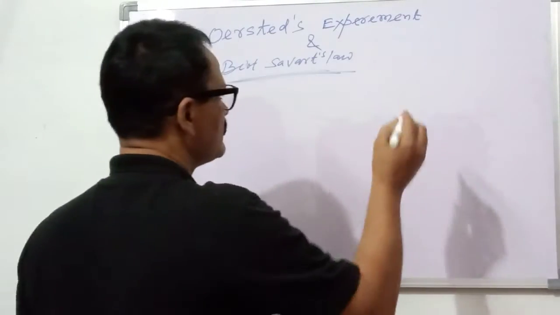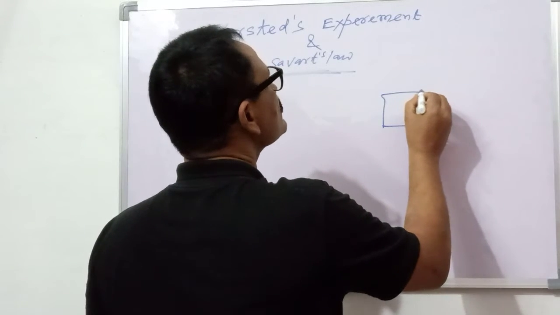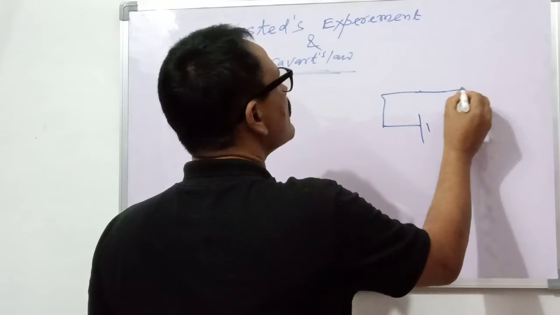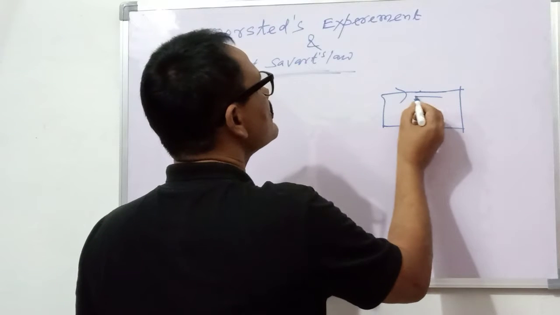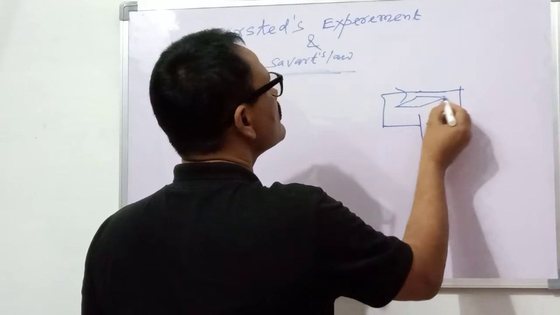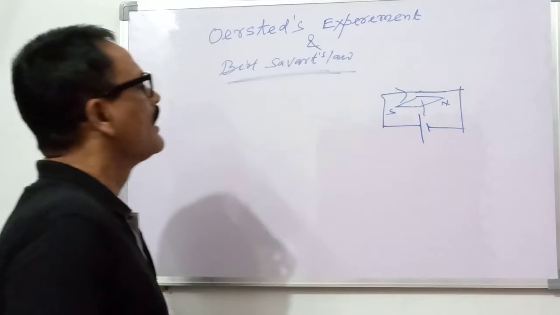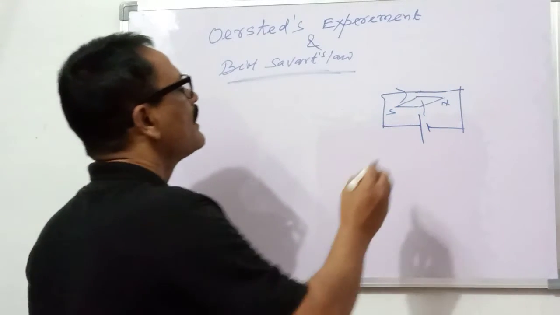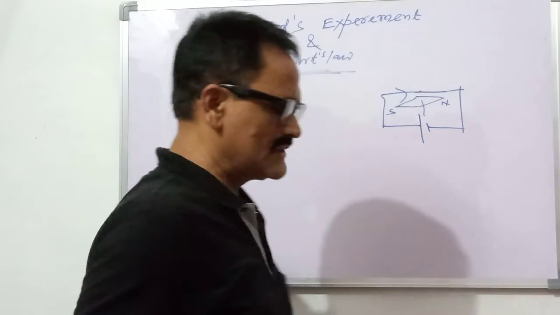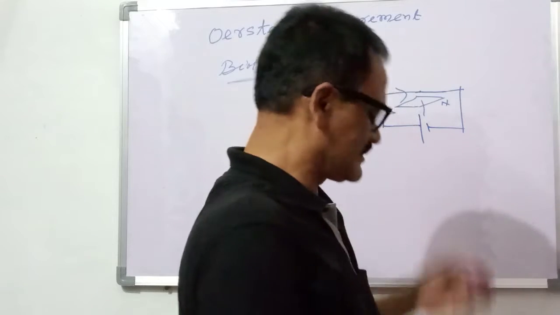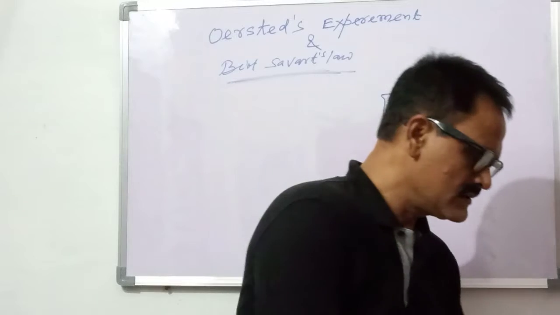Suppose there is a cell and conductor, and an electric current I here, and there is a magnetic needle, north pole and south pole. Suppose when there is an electric current flowing through this conductor, there is a deflection in the magnetic needle.